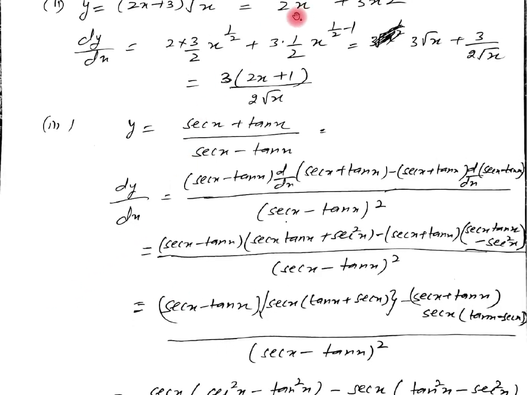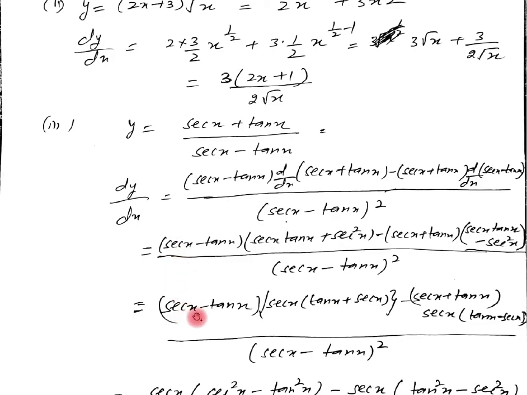Now differentiating here, we are getting secant x minus tan x as it is. Now the derivative of this function. Now we know the derivative of secant x is secant x into tan x plus the derivative of tan x is secant square x, minus this expression as it is. Now the derivative of this again, the derivative of secant x is secant x into tan x minus, as it is, the derivative of tan x is secant square x. Have you understood it? Now let us continue it here.